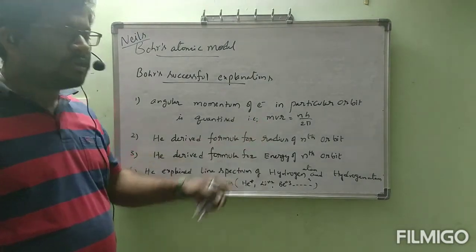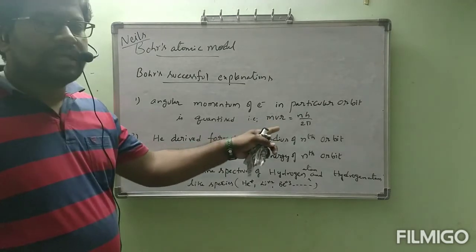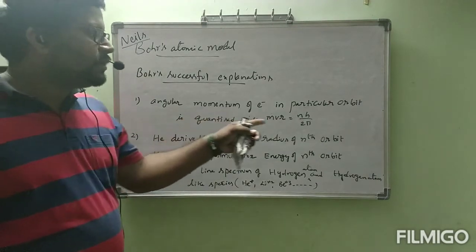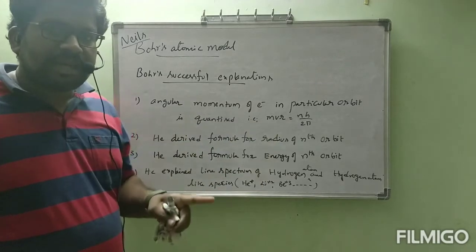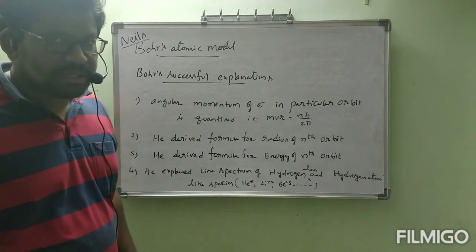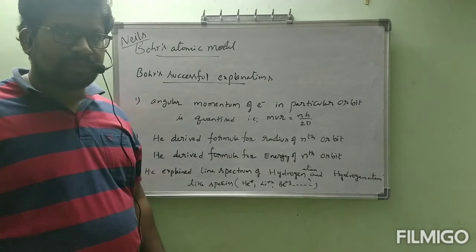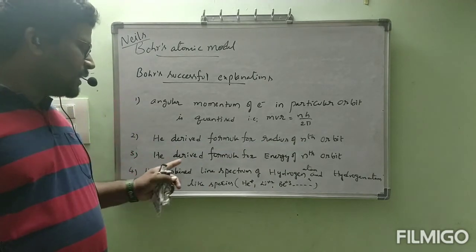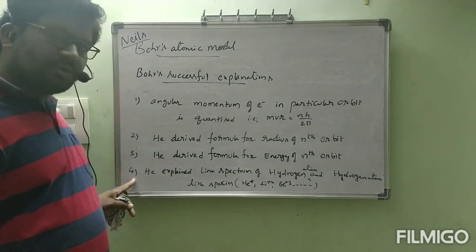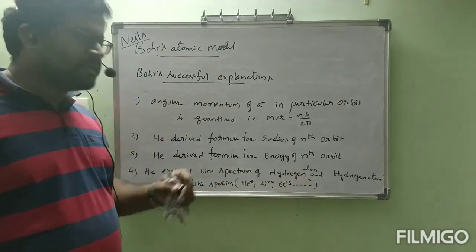He gave the formula mvr is equal to nh by 2 pi, correct only, but he didn't give derivation for mvr is equal to nh by 2 pi. That means the angular momentum formula was not derived by Niels Bohr. The reason you will understand in the next coming classes. Next, he derived the formula for radius of nth orbit. We will discuss. He derived the formula for energy of nth orbit. We will discuss. Fourth one, he explained line spectrum of hydrogen atom and hydrogen atom-like species.